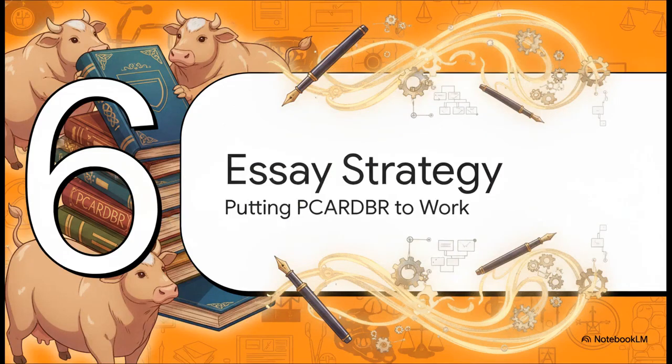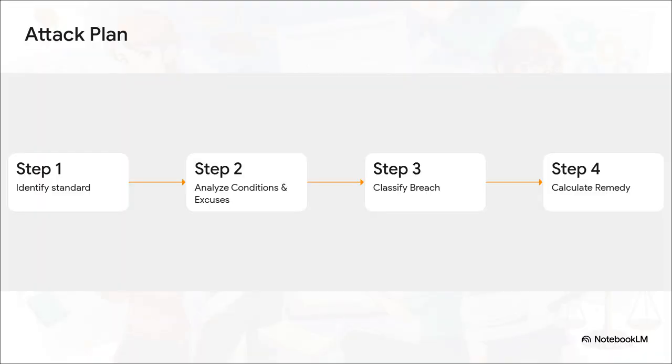Boom, you've just calculated expectation damages. Section 6, Acing Your Contracts Essay, Putting PCARDBR to Work. All right, let's pull all this theory together and translate it into a high-scoring strategy. How do we actually put these plum cows to work on your paper? When you're faced with one of those massive fact patterns, use this 4-step attack plan to perfectly structure your paragraphs. Paragraph 1, identify if the standard is perfect tender or substantial performance. Paragraph 2, spot any express conditions and check if they were excused by waiver or extreme forfeiture.